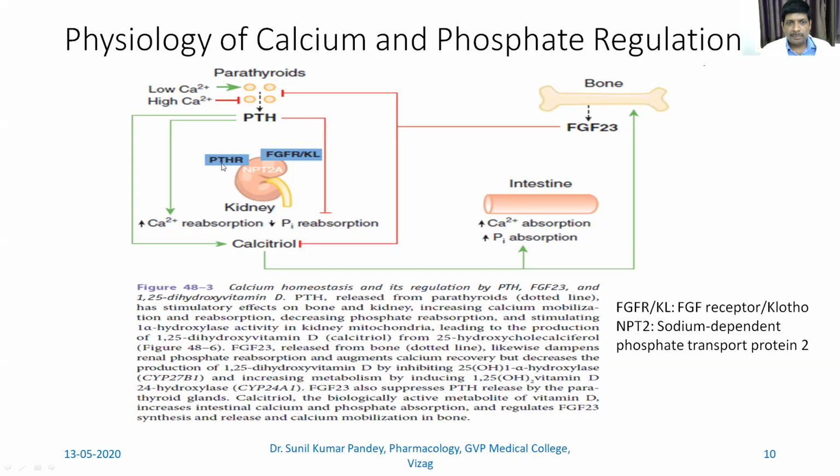Here, this is PTHR, the parathyroid hormone receptor, which acts on the kidney to give this effect. And there is a fibroblast growth factor receptor, or Klotho, and we have the sodium dependent phosphate transporter protein, which causes calcium absorption and then phosphate reabsorption and all.